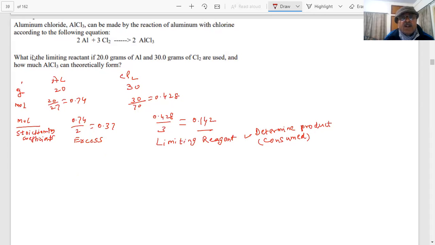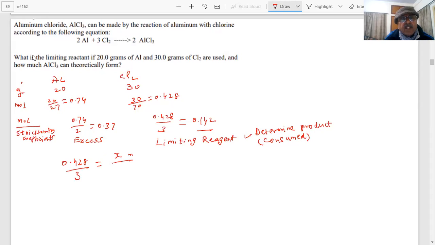So student, what we are saying, you have 0.428 moles of chlorine divided by the stoichiometry coefficient, which is equal to the amount of AlCl3 produced.